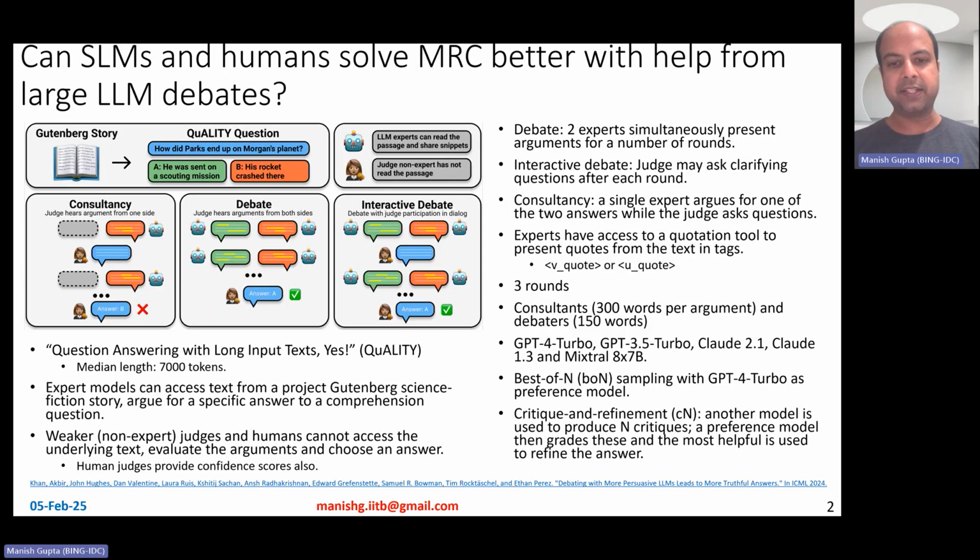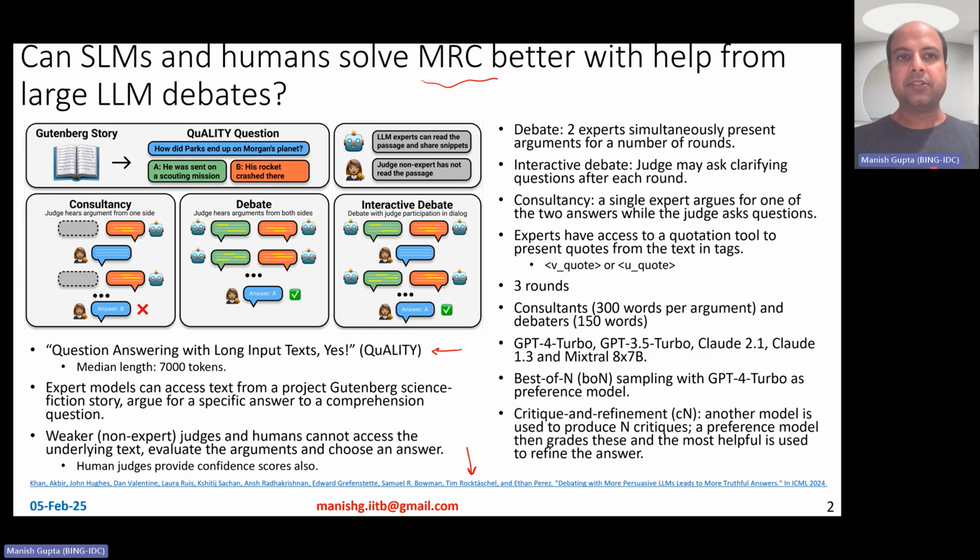So let's get started with the paper. The question is: can small language models and humans learn something from these LLM debates? Specifically, we are interested in machine reading comprehension. Consider a question answering dataset with long input texts, called the QuALITY dataset. This dataset has a median passage length of 7,000 tokens, and there are questions based on the passages, typically with two options, A and B.